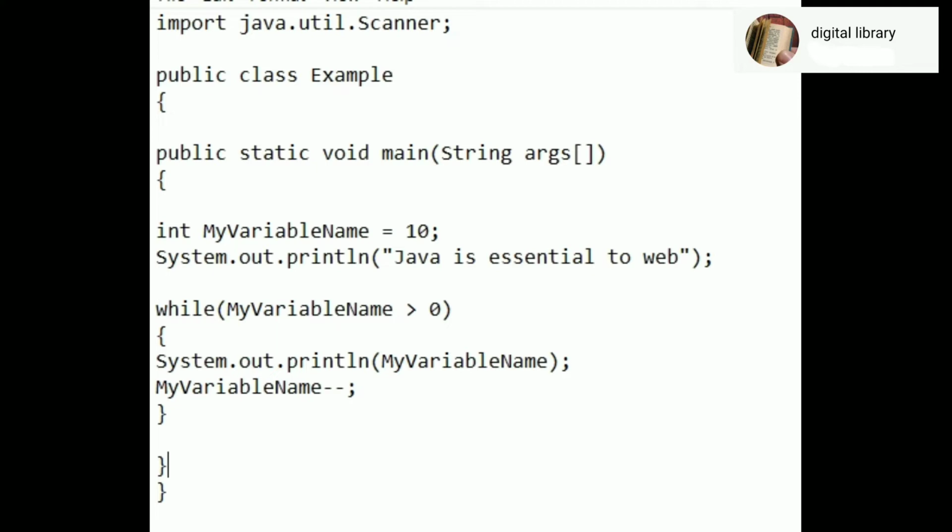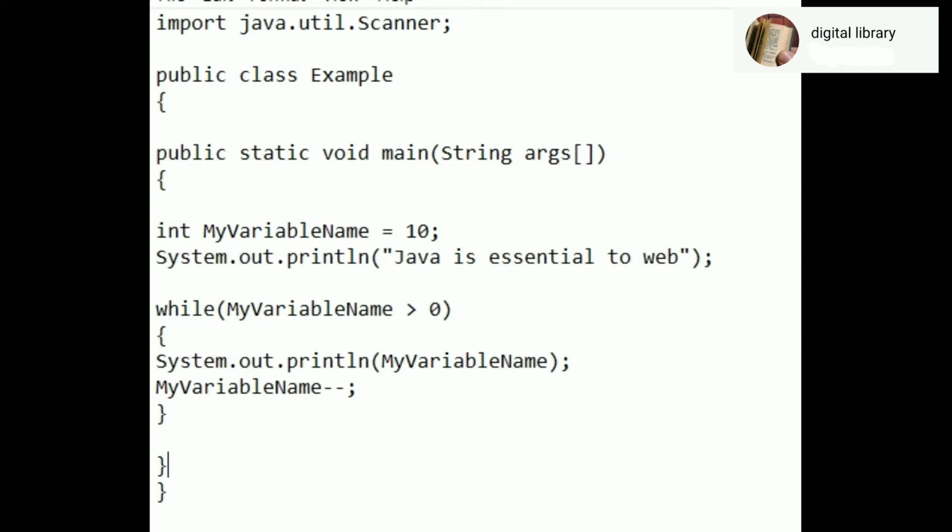In the while loop, myVariableName is greater than 0. That means it should not be 0. It can be 1, but it should not be 0. So starting from 10 we will be decreasing. Now System.out.println(myVariableName), then myVariableName--.